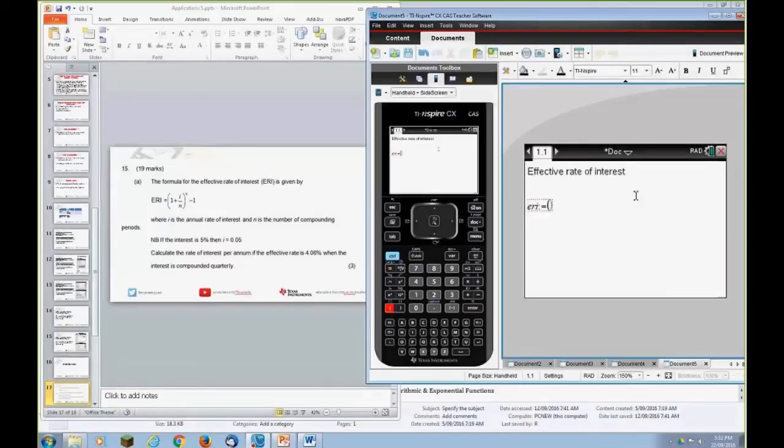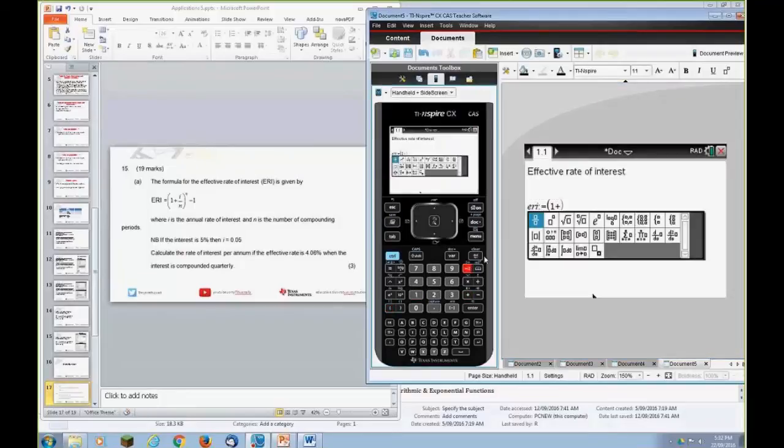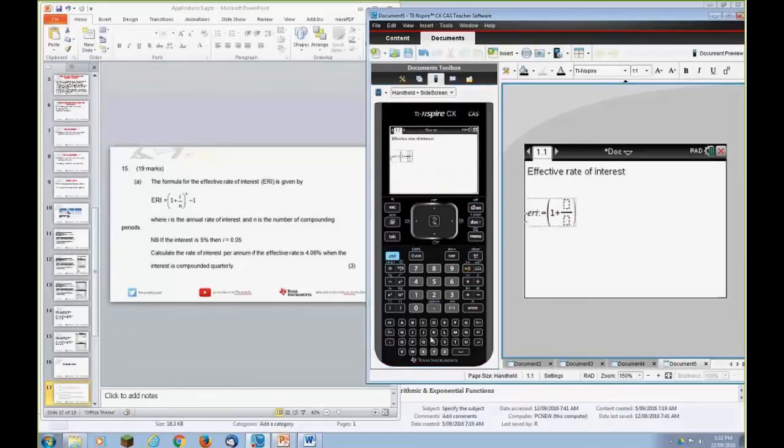So bracket 1 plus. Use a template for the fraction. I'm going to use I and N. That'll be across there to the power of N and then we're going to take 1. So that's the formula. So we've defined the formula, we put it in there. And that's going to rewrite the formula. It looks slightly different. It likes having all this one fraction inside, but there we have it. Nice to look at, not particularly useful at the moment.